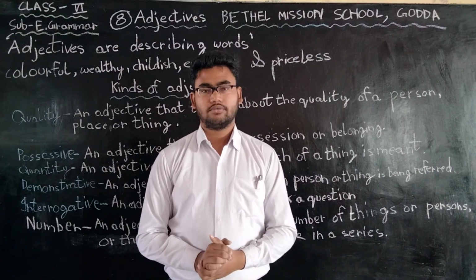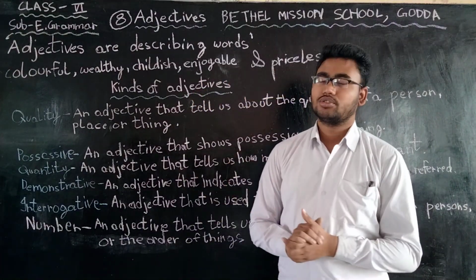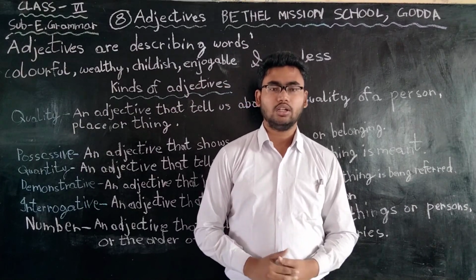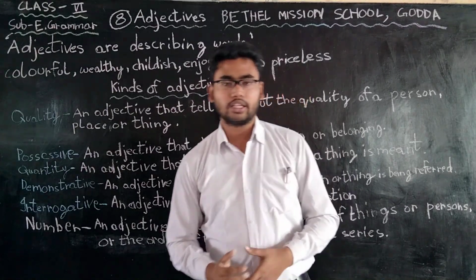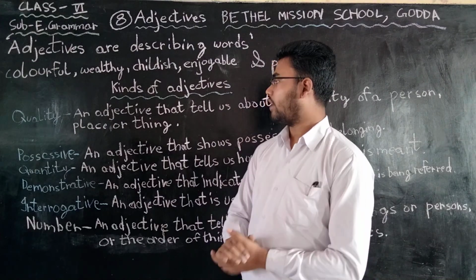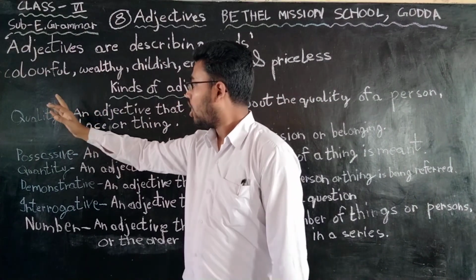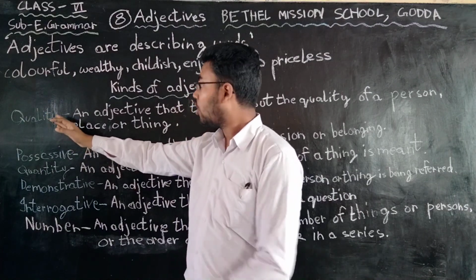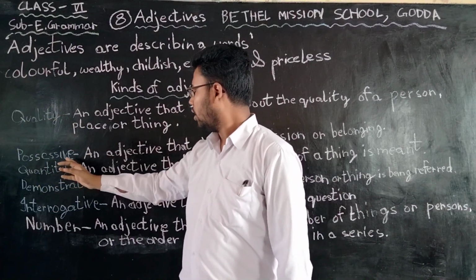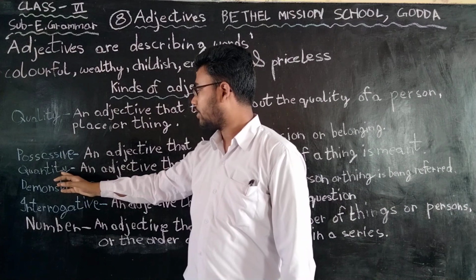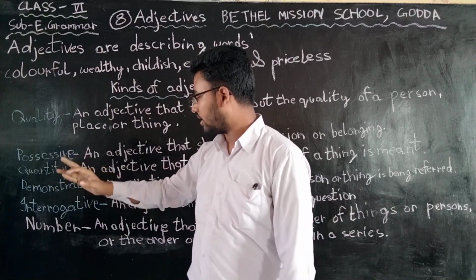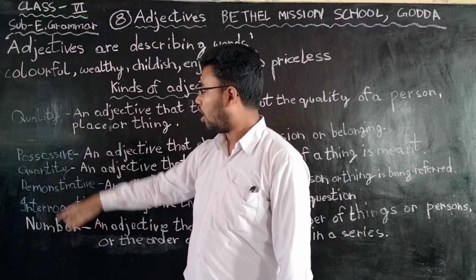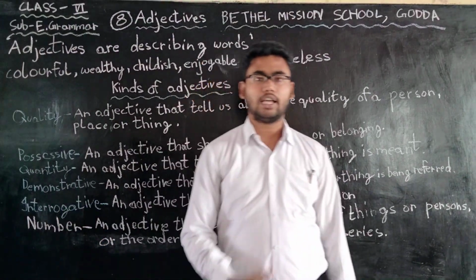Kinds of adjectives. So there are different kinds of adjectives and different types of function. For example, different types of adjectives like adjective of quality, possessive adjective, adjective of quantity, demonstrative adjective, interrogative adjective, adjective of number. So all these different kinds of adjectives have different types of functions.